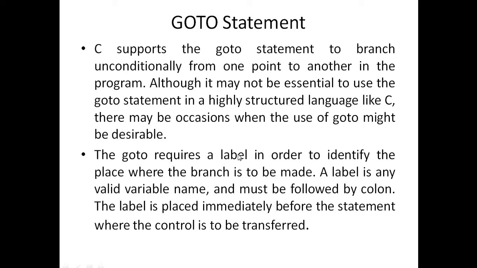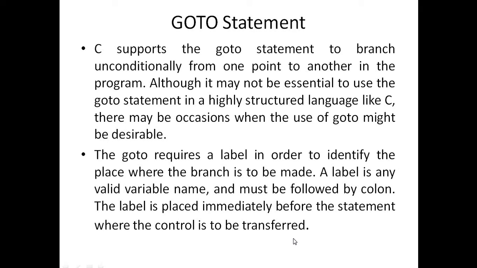The goto requires a label. Basically goto statements require a label in order to identify the place where the branch is to be made. Label means a name, where the branch should be specified. So a label is a valid variable name and must be followed by a colon. The label is placed immediately before the statement where the control is transferred, right? Means goto requires a variable name, where we need to transfer control back or to the next line, and it is followed by a colon symbol. So the label is placed immediately before the statement where the control is to be transferred.